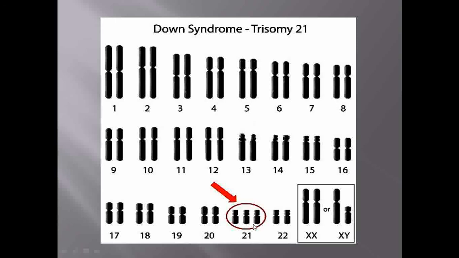It may be XX or XY, but it causes trisomy, which causes the syndrome that we call Down syndrome.